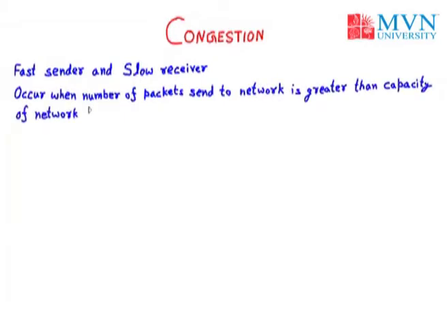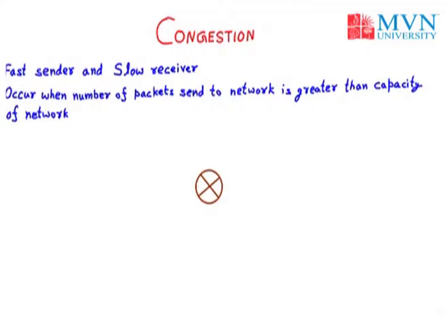Now to understand congestion and how to control it, we will take the example of a router which has three interfaces. Let us suppose we have a router. I am going to name it R, and at the router we have three interfaces. I will name the interfaces I1, I2 and I3. That is exactly the same as saying the router has three wires.